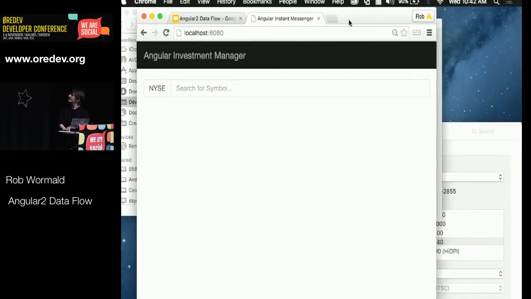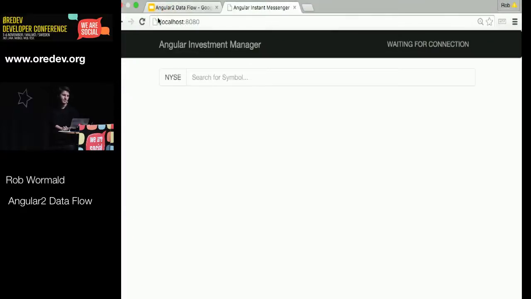So you can see, let me make that full screen. Basically, it's this investment manager. We're actually using WebSockets here to listen to tickers coming off of our server. So you can see we're waiting for a connection here. We haven't actually done anything. We don't have an open connection to the server.